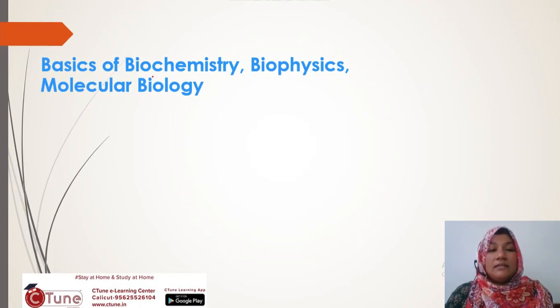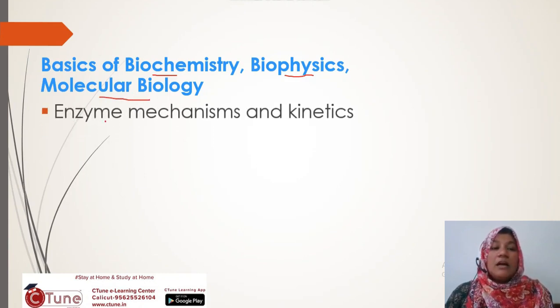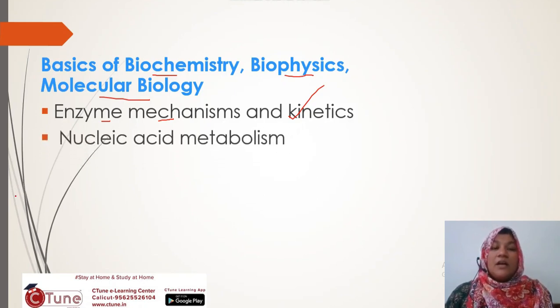Next topic in the syllabus is basics of biochemistry, biophysics and molecular biology. The first unit is enzyme mechanisms and kinetics. Many enzyme mechanisms, enzyme inhibition, competition and the Michaelis-Menten equation are all important in this topic. Next is nucleic acid metabolism.